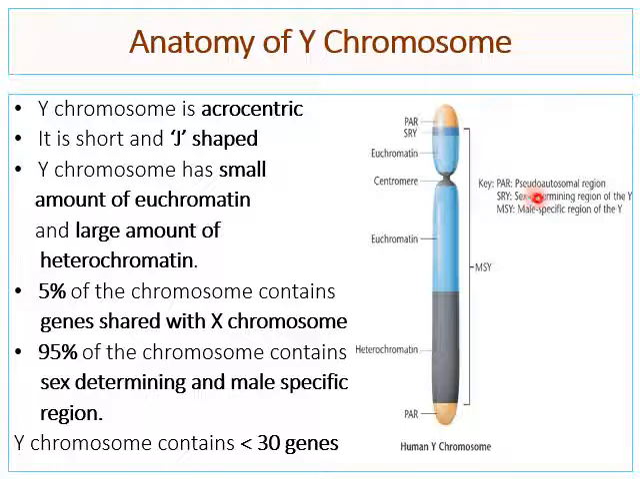PAR stands for pseudoautosomal region. SRY stands for sex determining region of the Y chromosome. MSY stands for male specific region of the Y chromosome. So the maximum region is concerned with sex determination in the human Y chromosome.